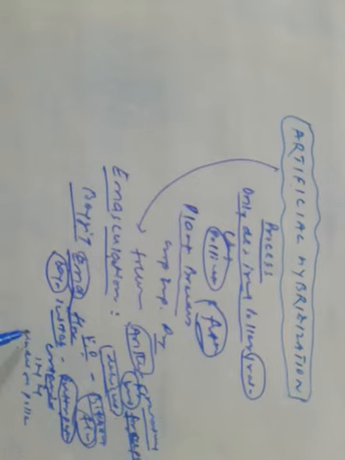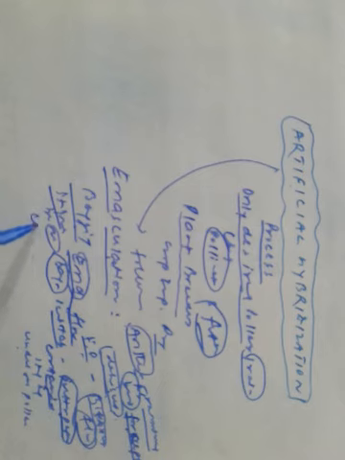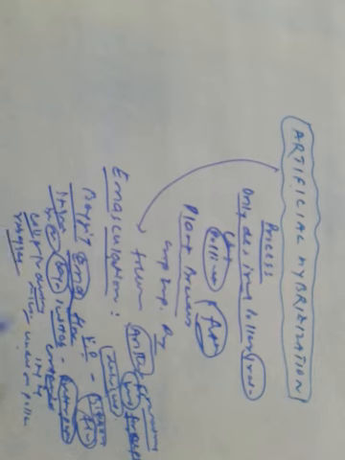And what happens later when the stigma becomes receptive? The collected pollen grains are dusted on the stigma, and the flower is again rebagged, and fruits are allowed to develop.